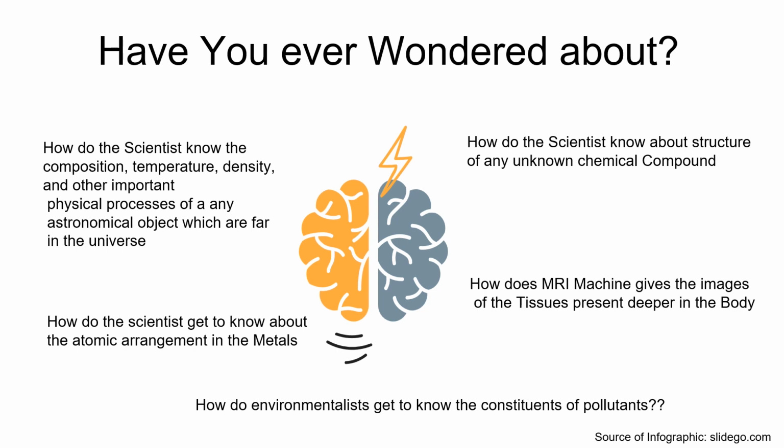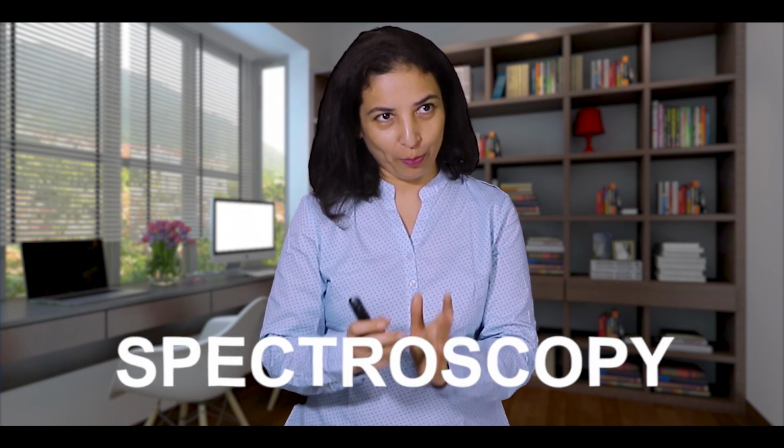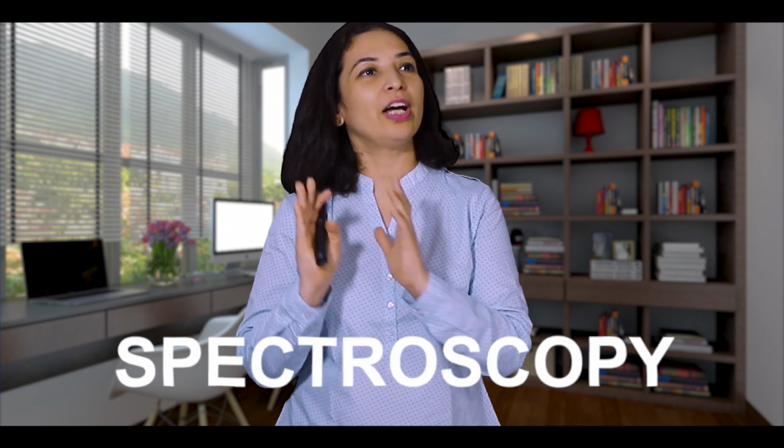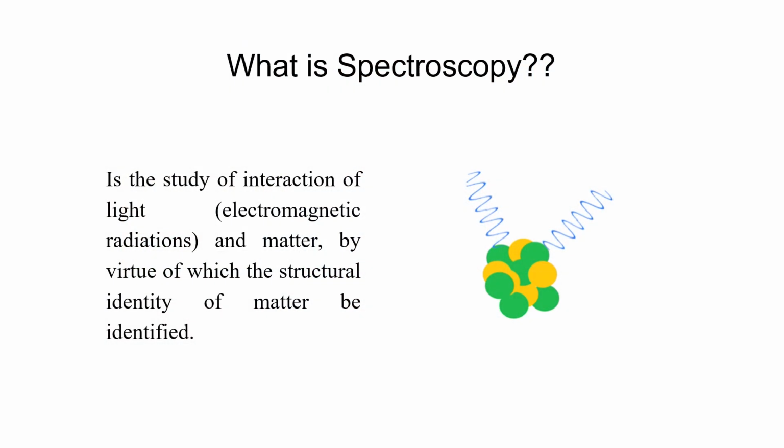Also, how do the environmentalists get to know the constituents of pollutants? The answer to all these questions can be found with the help of one common technique, that is spectroscopy. So friends, today we are going to discuss spectroscopy, and in this particular module we will be discussing the basic concepts of spectroscopy. So what is spectroscopy?